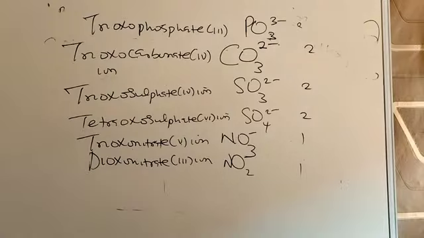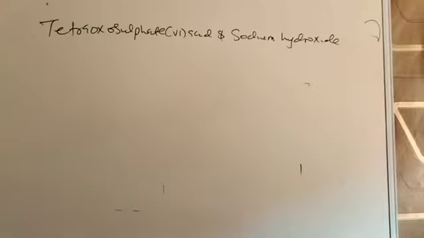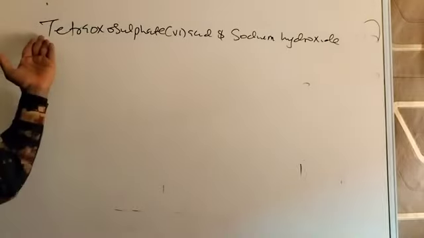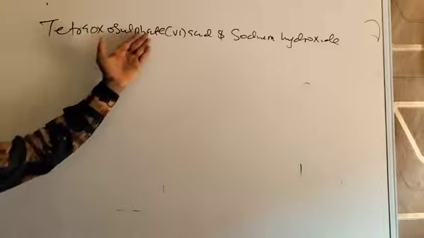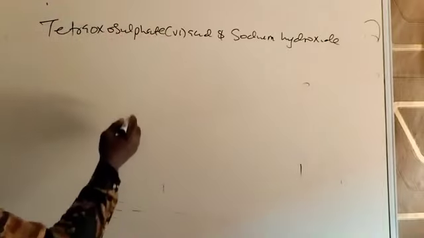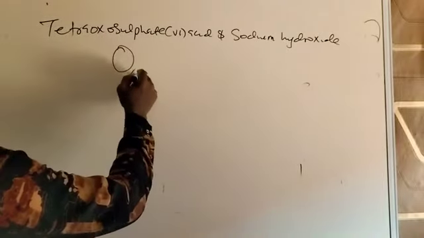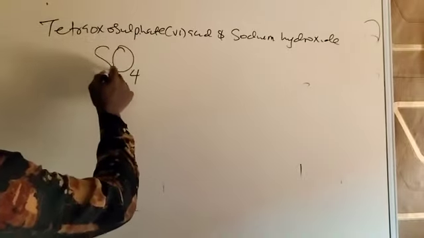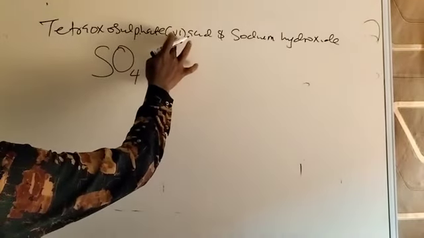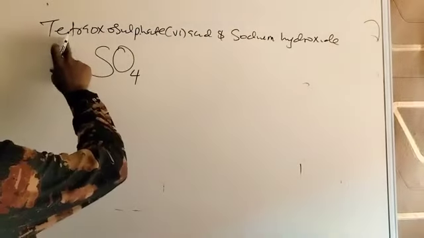So that is it. We'll take another example of an ionic equation. We'll look at this reaction between 2 ionic compounds, an acid and a base: triazo sulfate 6 acid and sodium hydroxide. The first thing to do is to get the formula. This is a radical's name, tetraozo sulfate 6. So tetraozo implies O4. Sulfate implies S. We don't need this oxidation state, to make it shorter for us.